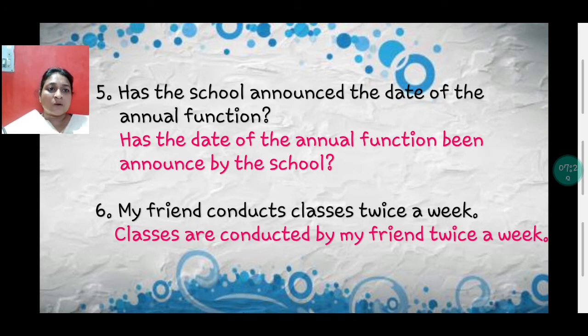Has the school announced the date of the annual function? Now, when you have active voice in question form, in the passive also you have to write in question form only. So, what is the object here? The date of annual day. So, has the date of the annual function been announced by the school? Question mark. My friend conducts classes twice a week. Classes are conducted by my friend twice a week.